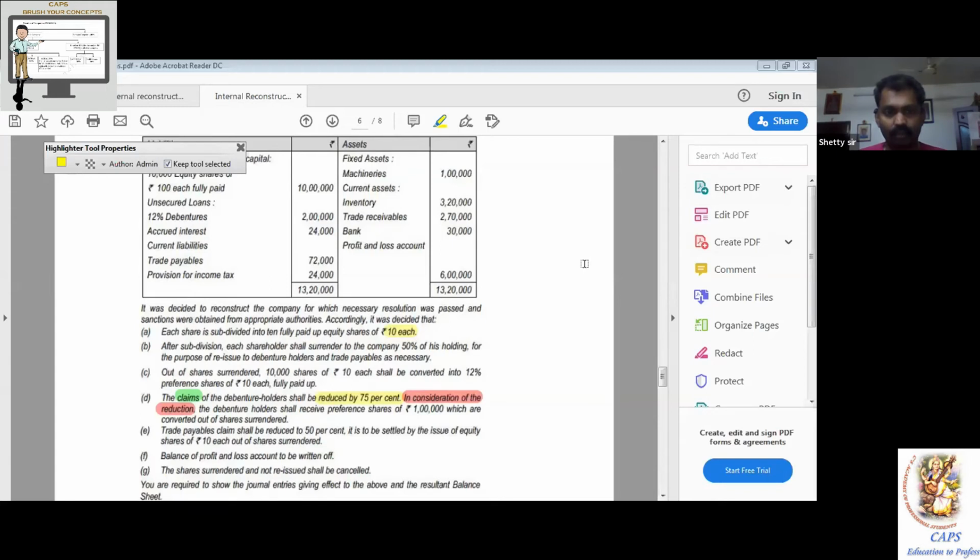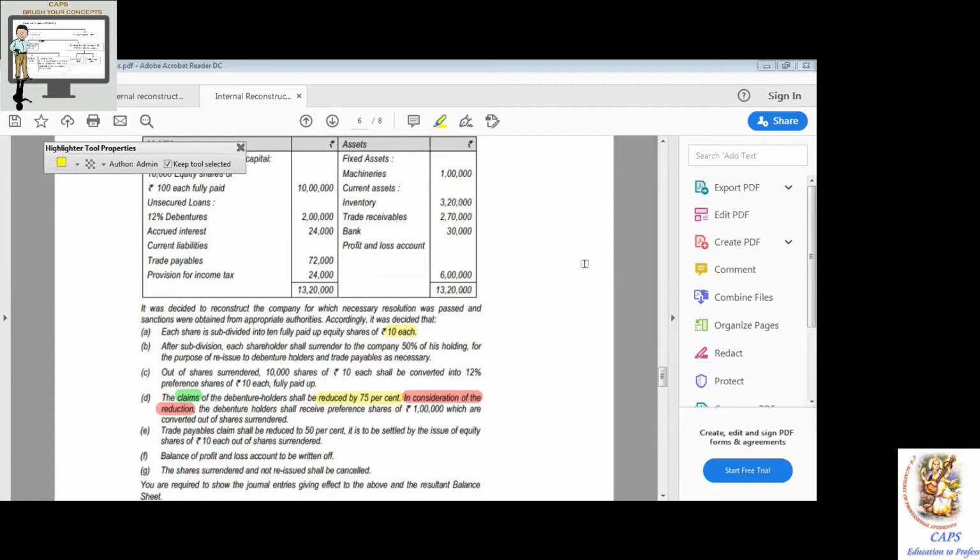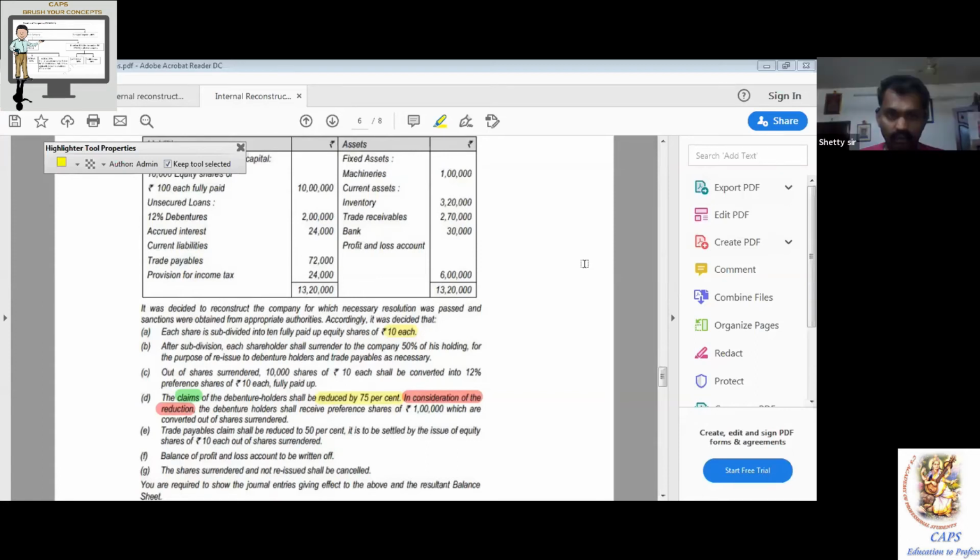Next, one more debit. Accrued interest account, within the bracket, 24,000 into 75%, 18,000. To capital reduction account. It is not shares related. Since it is not shares related, you have to go by capital reduction account. It cannot be share surrender. Kirti. Yes, sir. To capital reduction account, within the bracket, 1,68,000, whatever you got, X1. Simply X1. Right side.